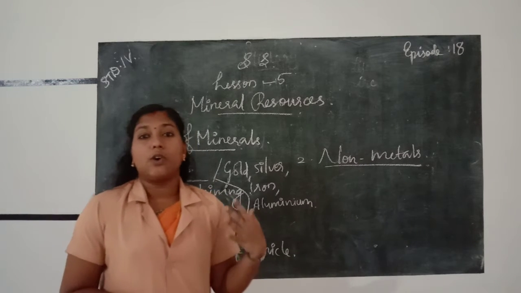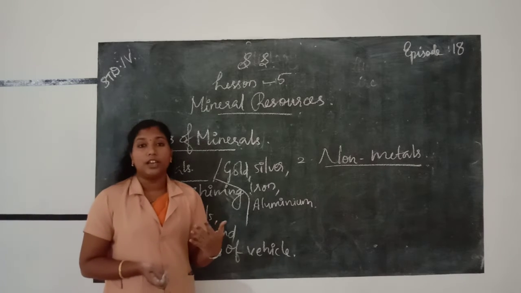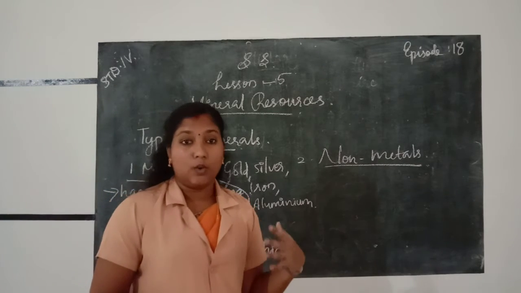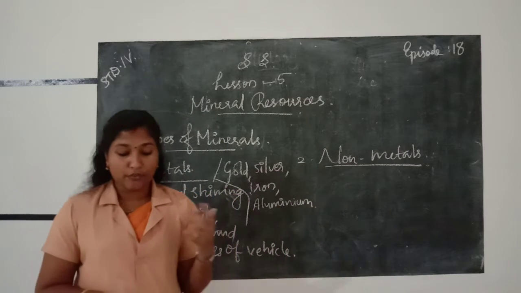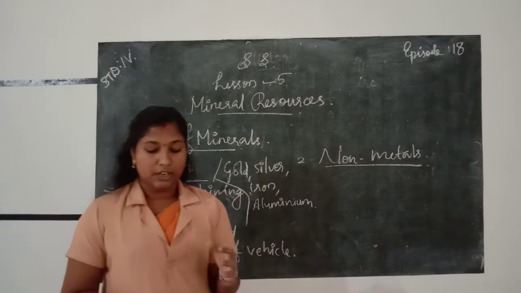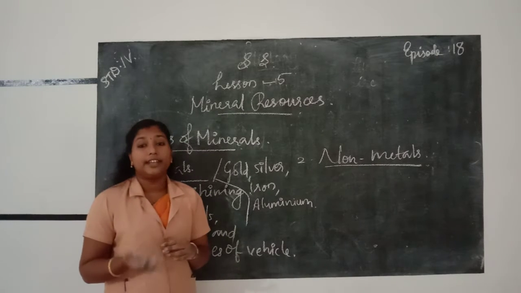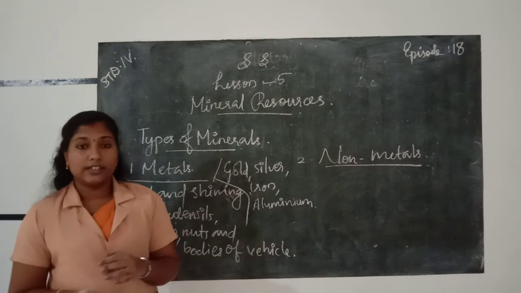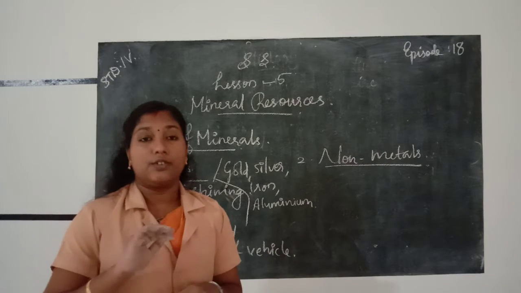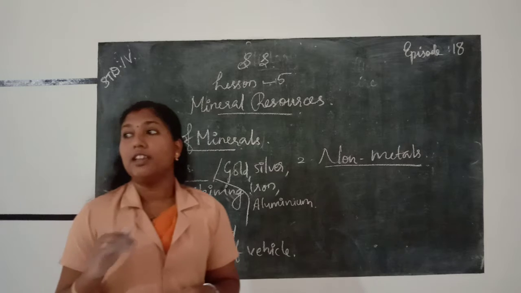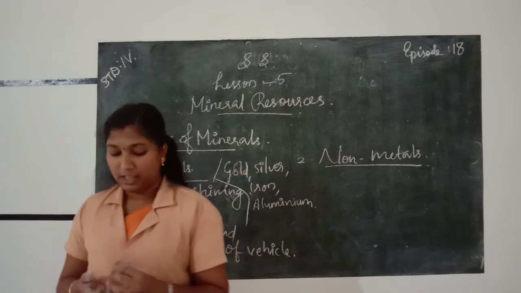Then the Earth's rocks contain a large quantity of material, on the surface of the earth or the bottom of the sea.